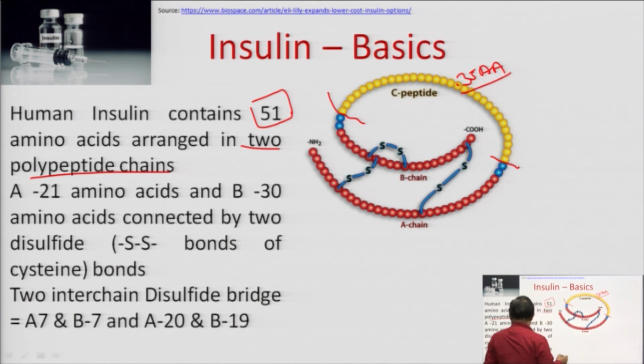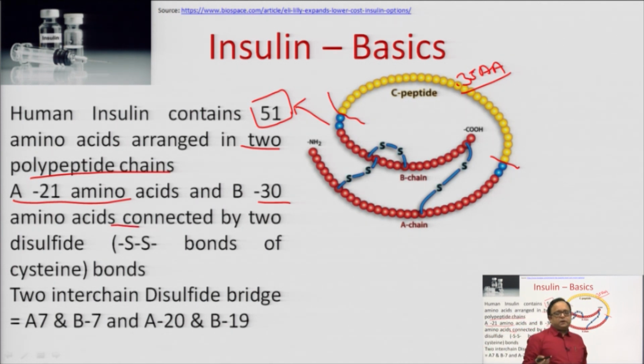So, chain A and chain B contain 51 amino acids. Out of these 51 amino acids, 21 amino acids are present in chain A and 30 amino acids are present in chain B.